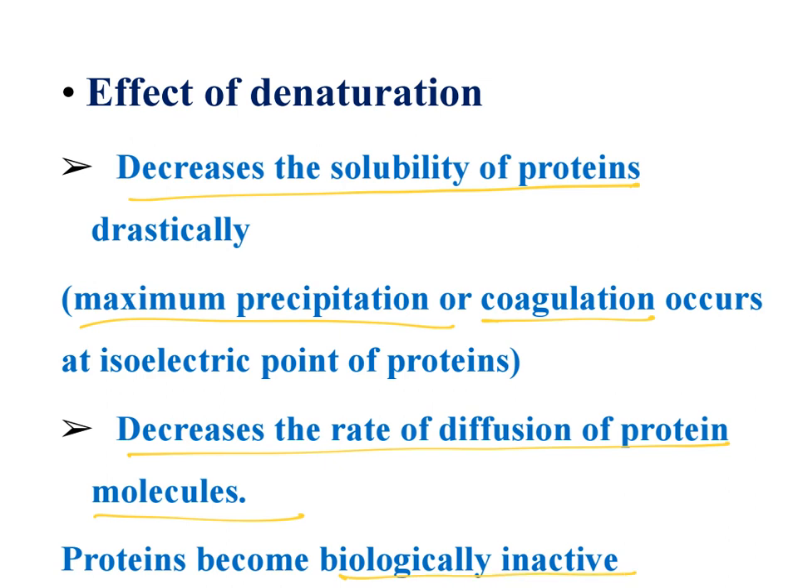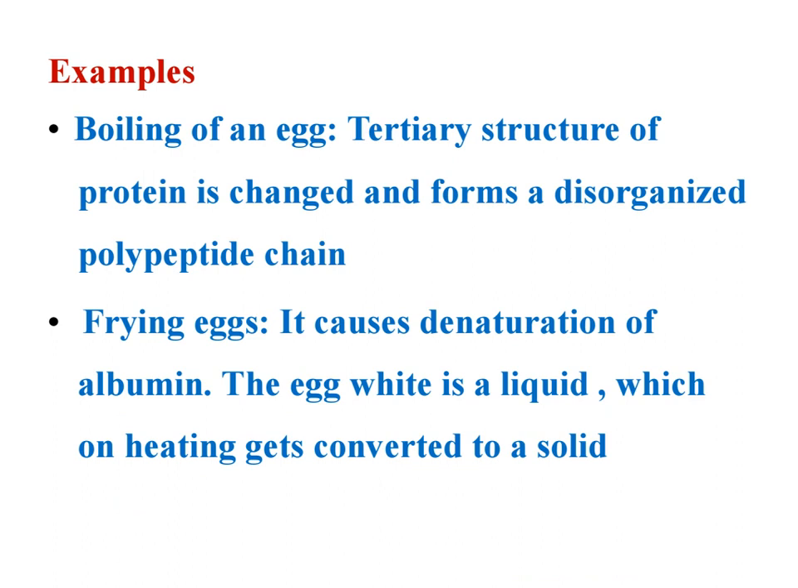Let's take some examples. Let's take the first example, boiling of an egg. In this process, the tertiary structure of protein in the egg is changed and forms a disorganized polypeptide chain. So this is an example of a denaturation process.